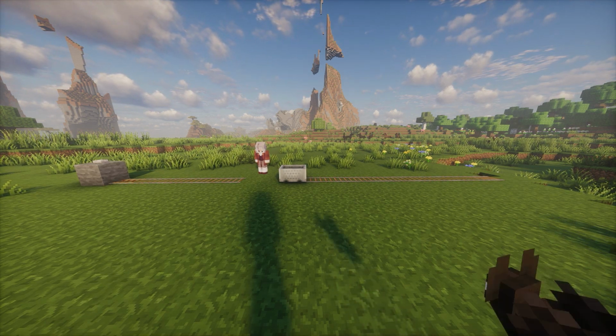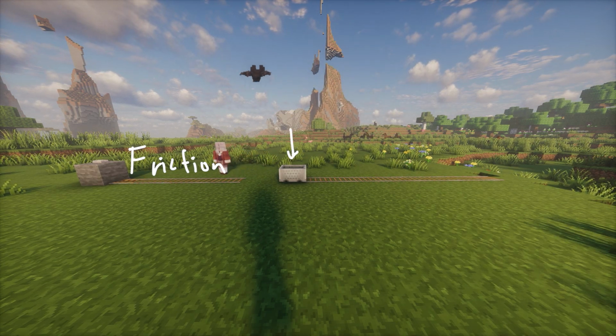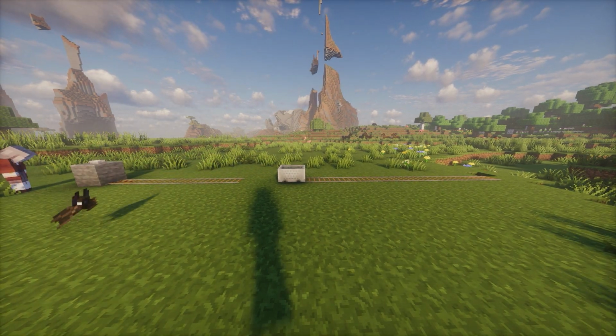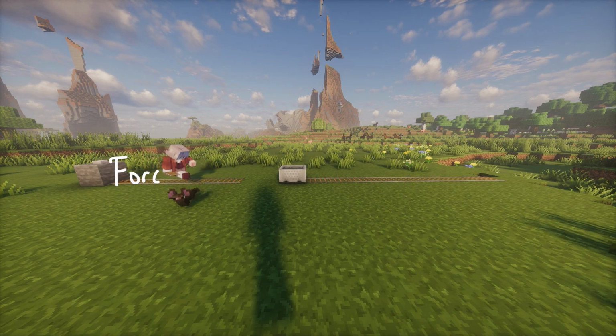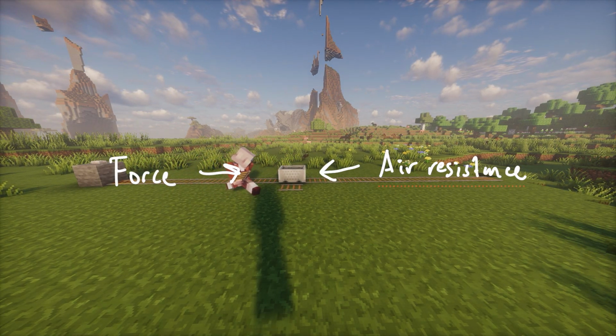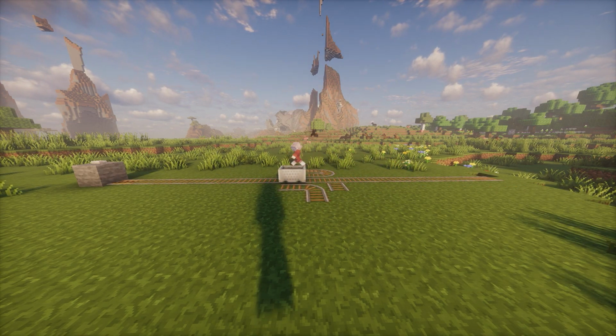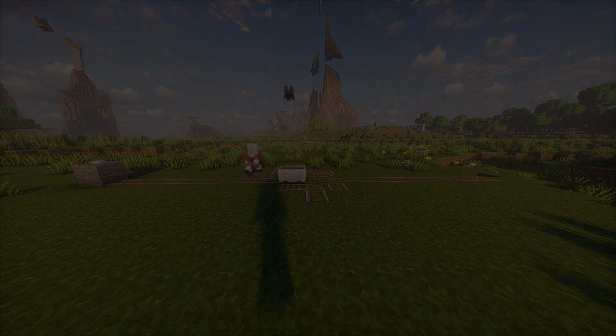It turns out, just like in the real world, Minecraft has external non-zero net forces acting on the minecart. One of these non-zero net forces is friction, which causes the minecart to slow down due to the minecart rubbing on the rails. Another non-zero net force acting on the minecart is air resistance, which pushes against the moving minecart, causing it to slow down. These external non-zero net forces are what caused the minecart to come to a complete stop, which ultimately demonstrates that even in the virtual world of Minecraft, Newton's first law still applies.